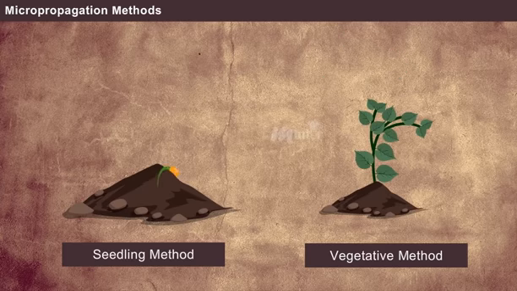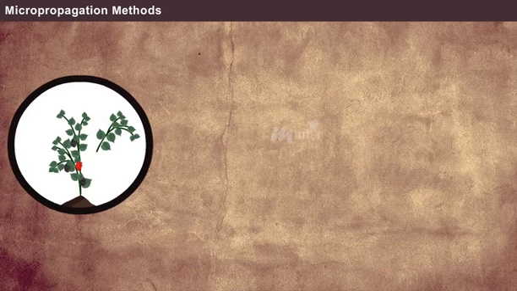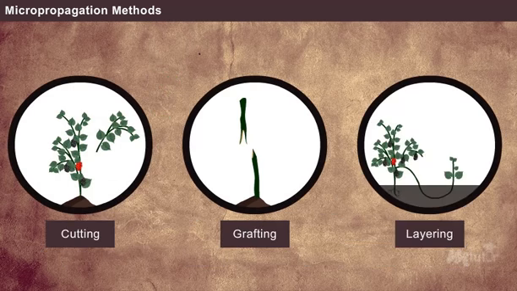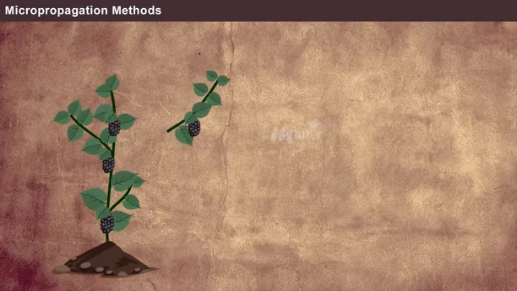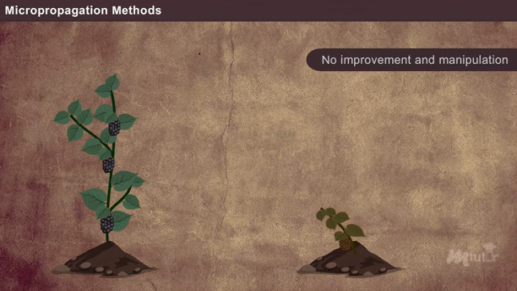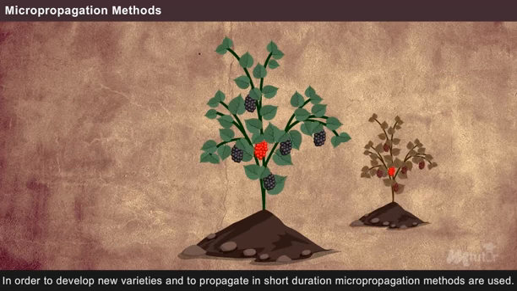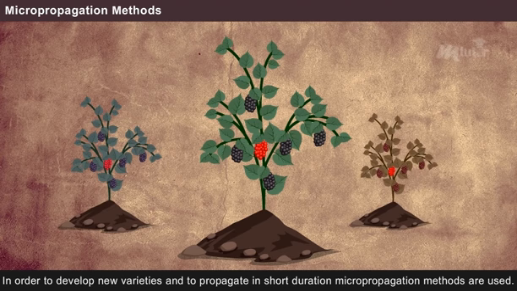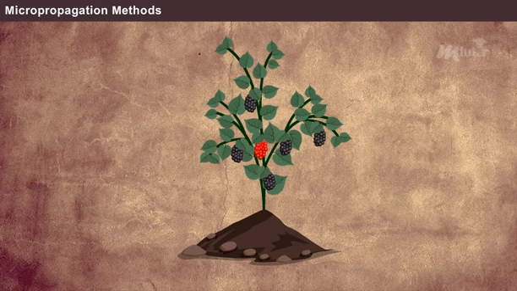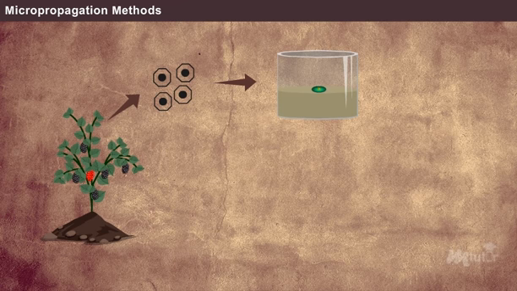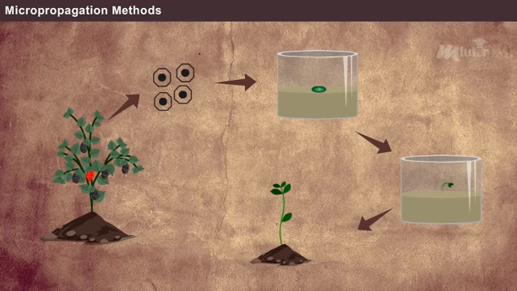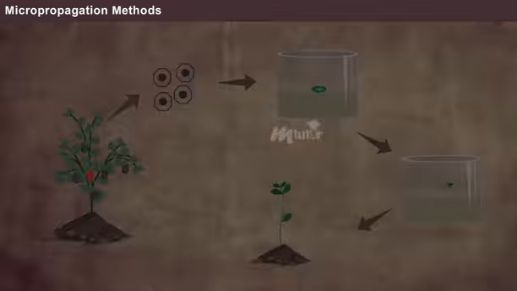The seedling or vegetative propagation methods like cutting, grafting or layering require a local variety for rooting to take place and a long time for establishment. There is no scope for improvement and manipulation of varieties in these methods. In order to develop new varieties and to propagate in a short duration, micropropagation methods are used. In micropropagation methods, the required tissues are taken from the host plant, cultured in a medium and allowed to form callus. From the callus, new plants are allowed to develop with the improved potential of the plant.